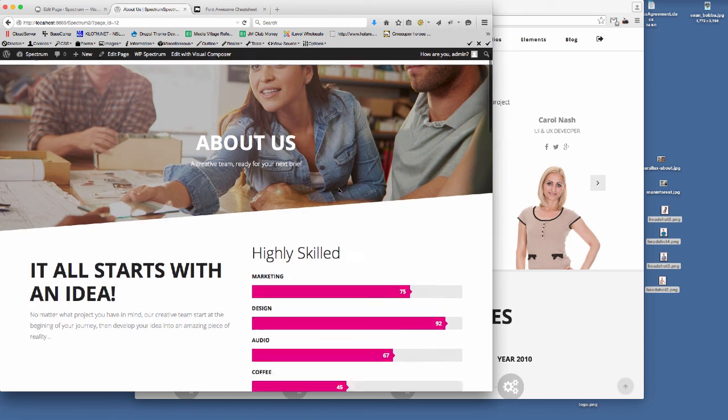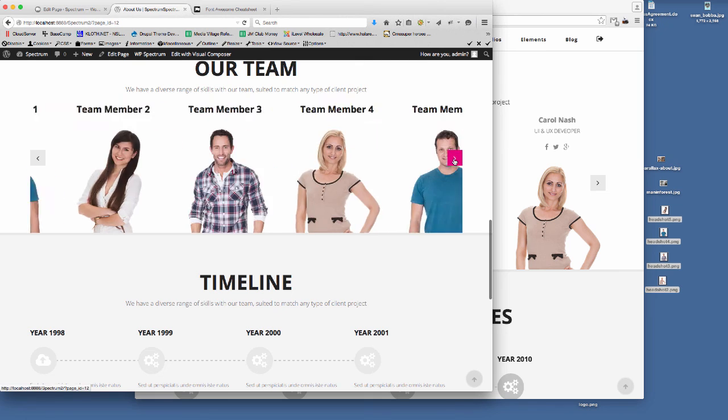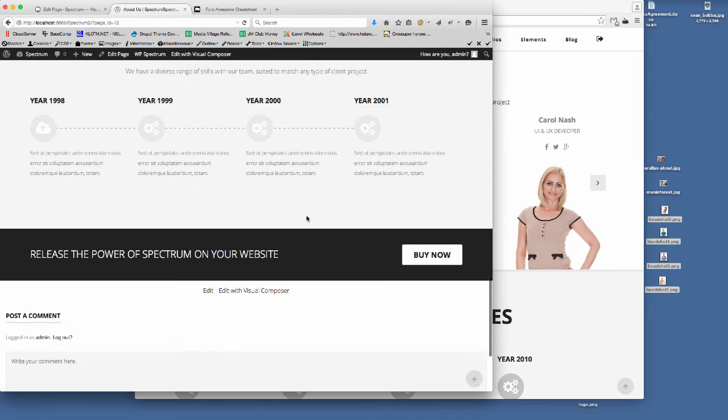So you can edit the font sizes, we can change the icons, we can tweak around with that page now until it's totally ready and ready for us to use on your next WordPress theme.